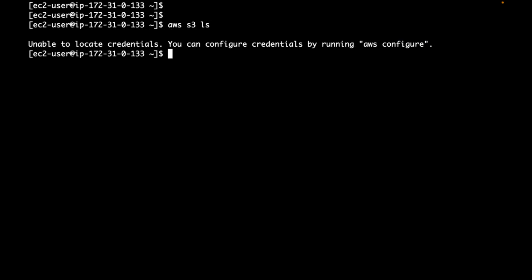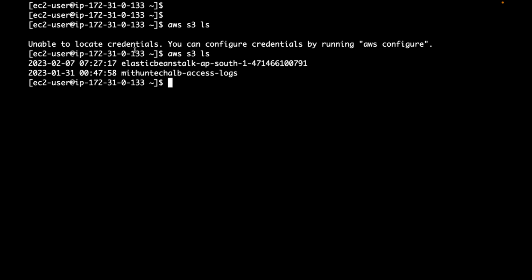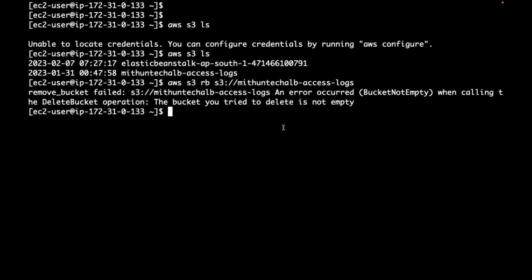Now, after attaching that IAM role to this server, can I do everything from this system? Do you see, is it working? If required, can I delete these buckets also? aws s3 rb, remove bucket, with that bucket name. First you need to empty the bucket because the bucket is not empty. So how to empty the bucket?